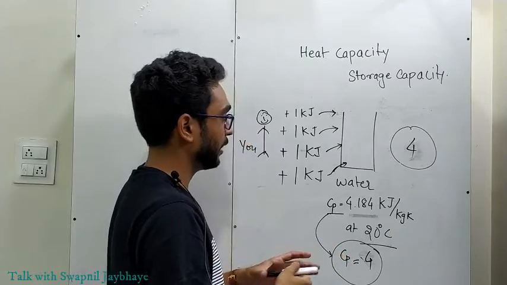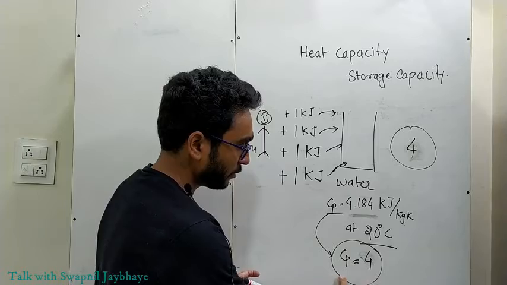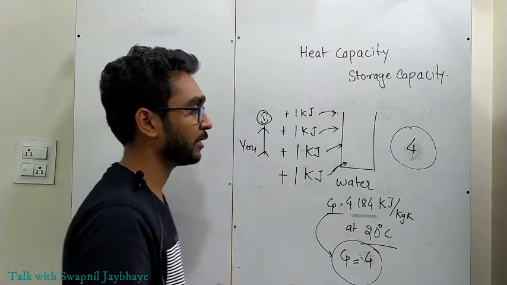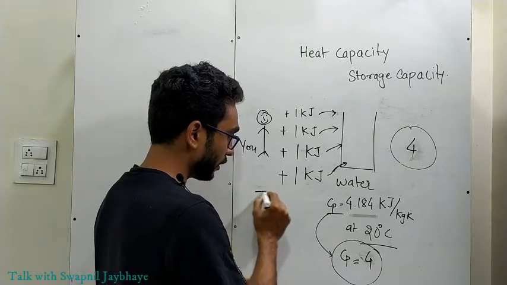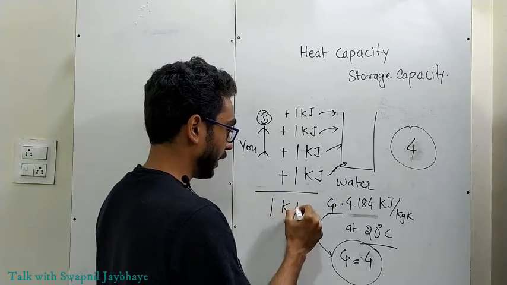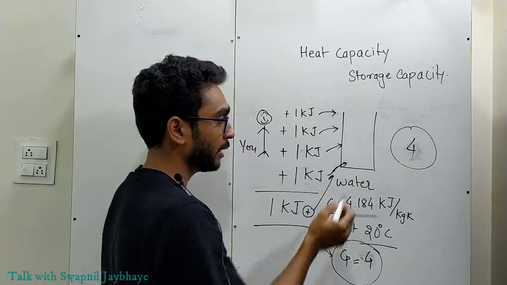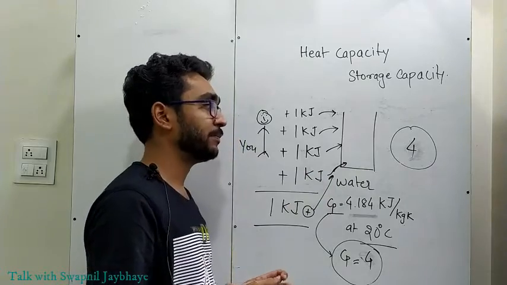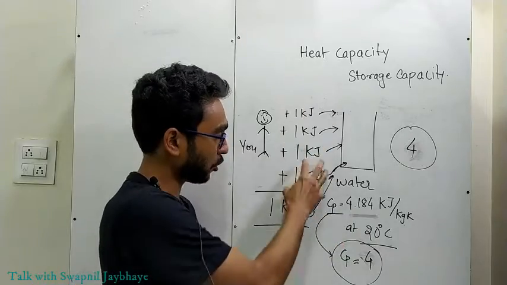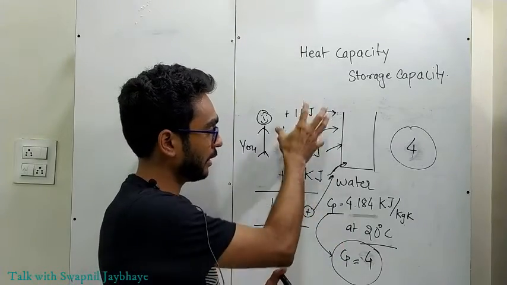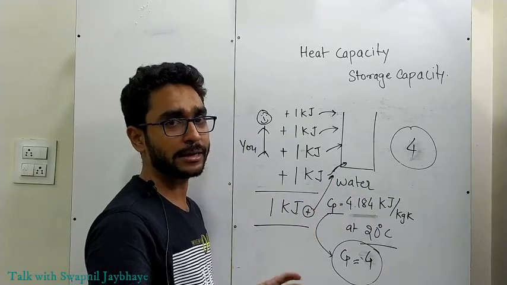As much as you are adding heat in me, till this 4, I don't have a problem. Listen carefully, you will understand this. Now, you again add 1 kilojoule of heat energy to water. Now water will say, enough. I suffered a lot, but now I can't handle anymore.